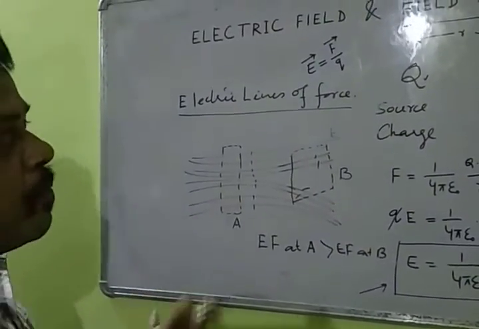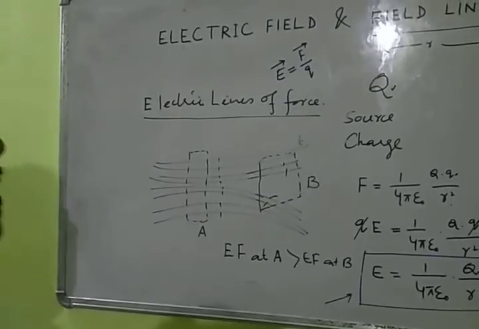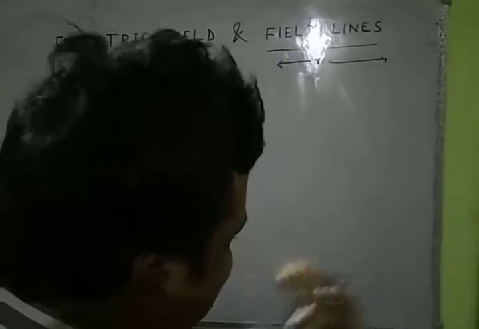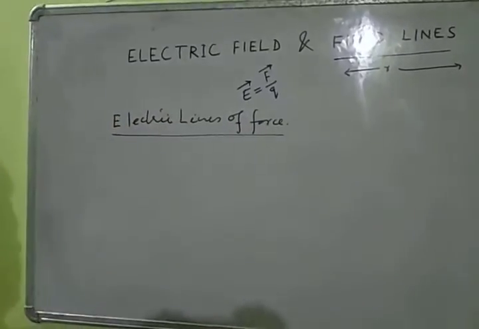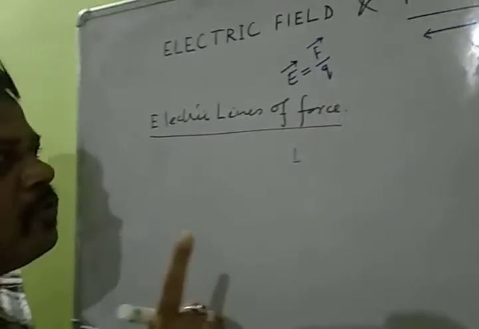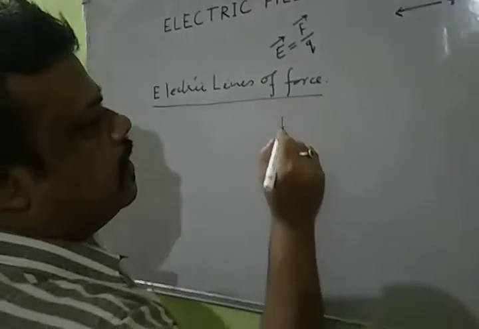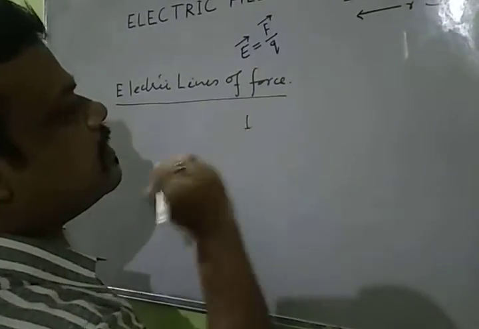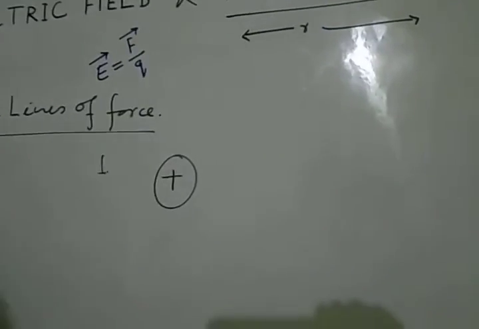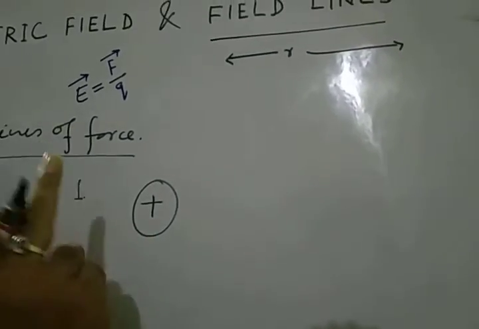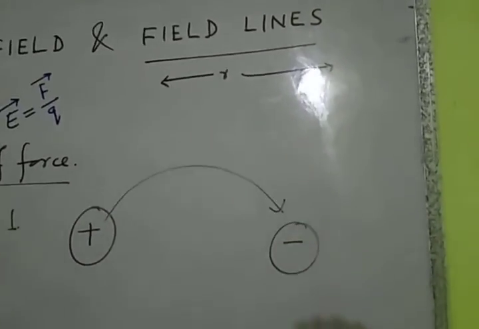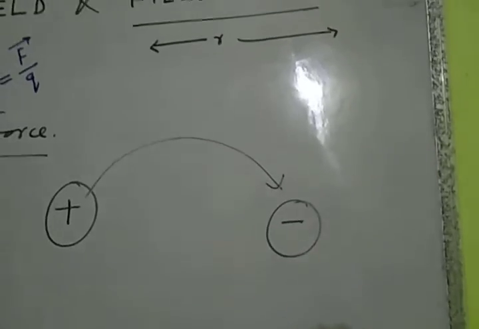Now we have to discuss the properties of lines of force. It's very, very important. I will discuss the first two properties, and the remaining properties will be discussed in the second video. First property of lines of force: they originate at a positive charge and terminate at a negative charge.